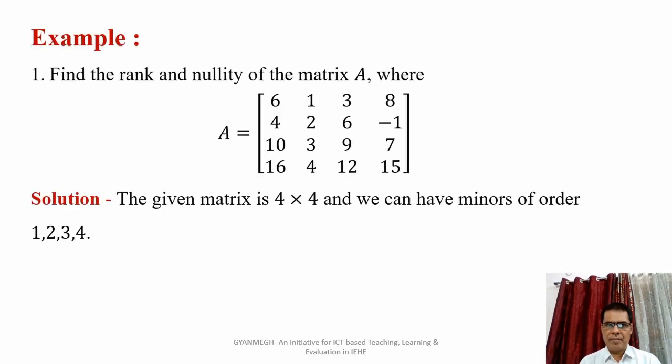Now we see the example of the matrix where the rank and nullity of the matrix A are to be found. We have given the matrix A of order 4 by 4. It is a square matrix. Now, to find the rank of this matrix A, first we consider its minor of order 4.